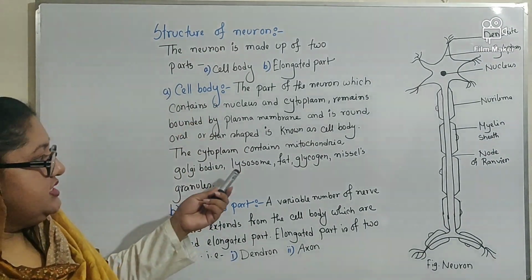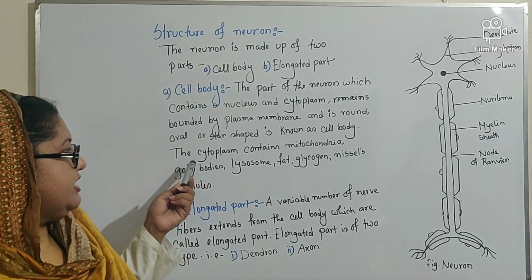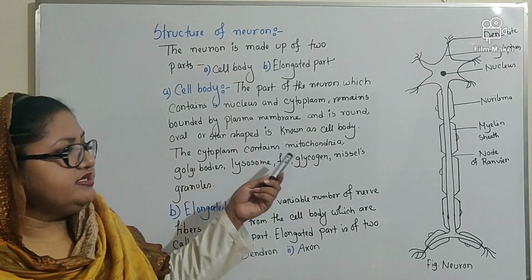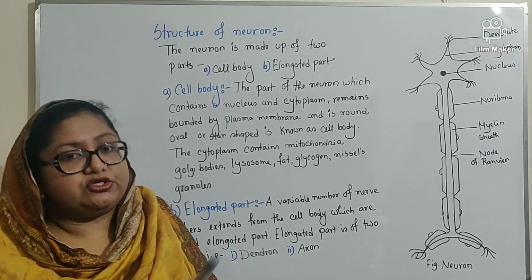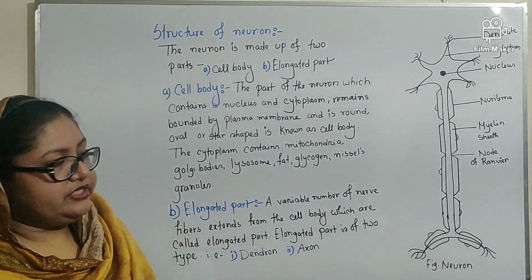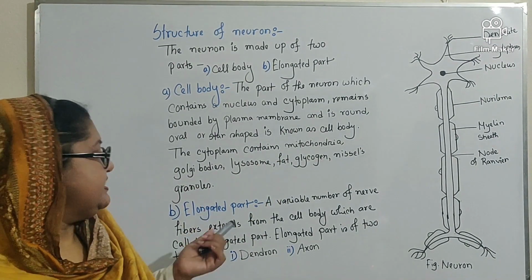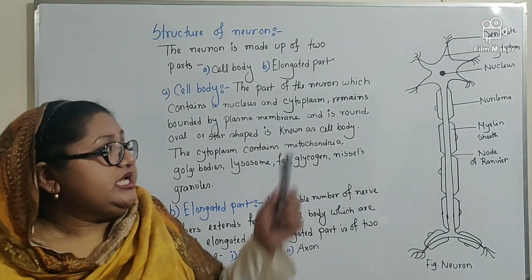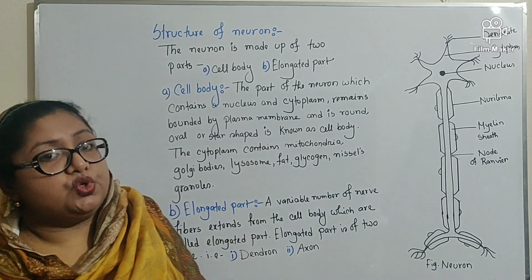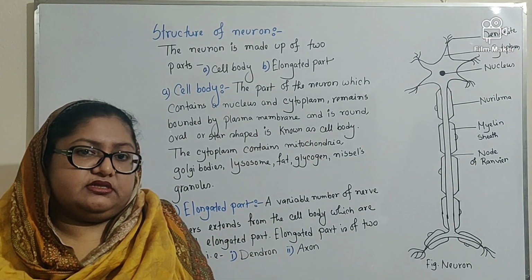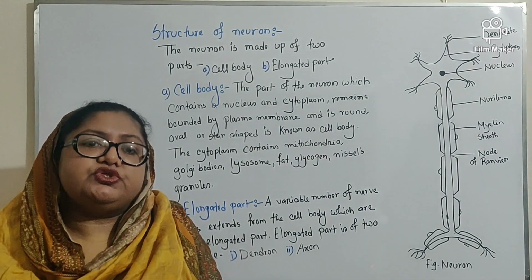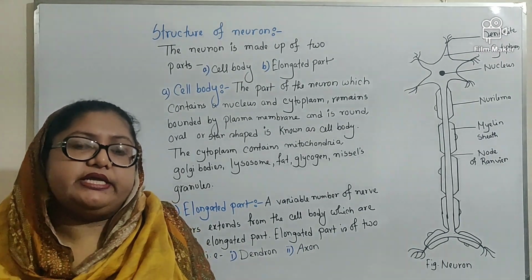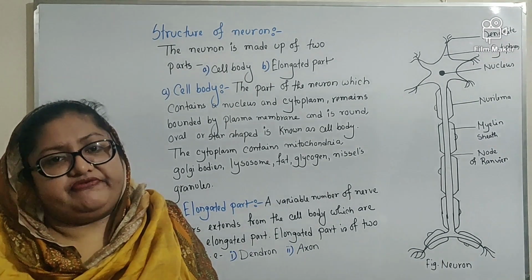The cytoplasm contains mitochondria, Golgi bodies, lysosomes, fat, glycogen, micelles, granules, but there is no active centriole in the cell body, though it is an animal cell. Hence, there is no active centriole. That is why the neuron cannot divide.